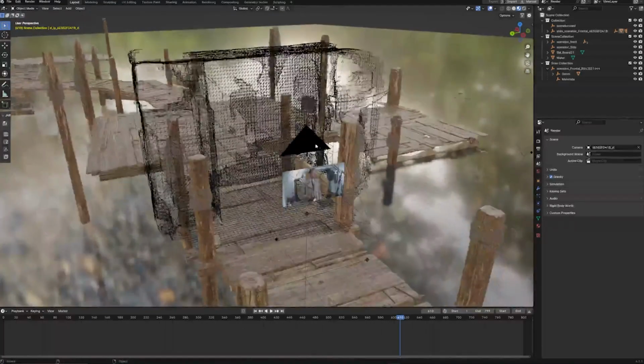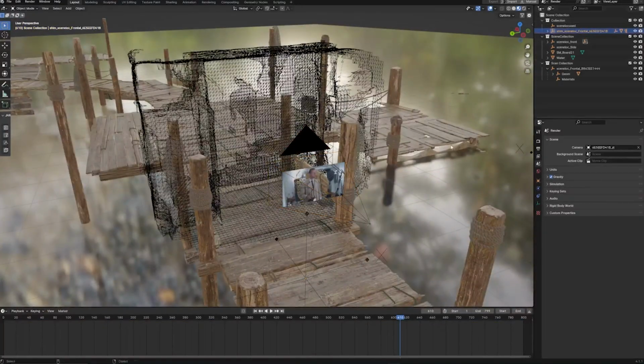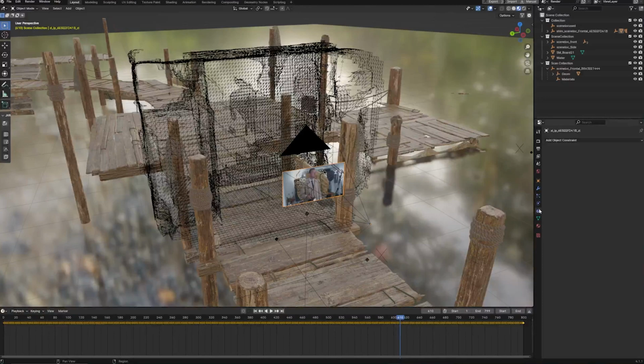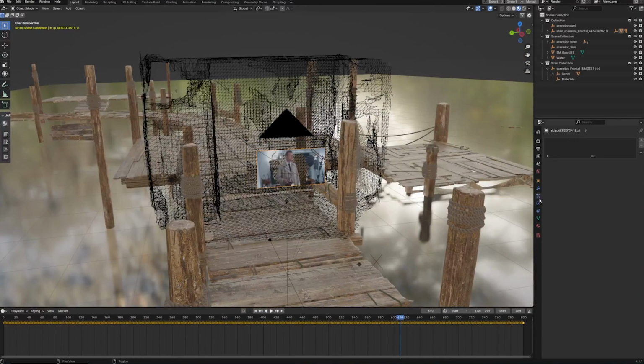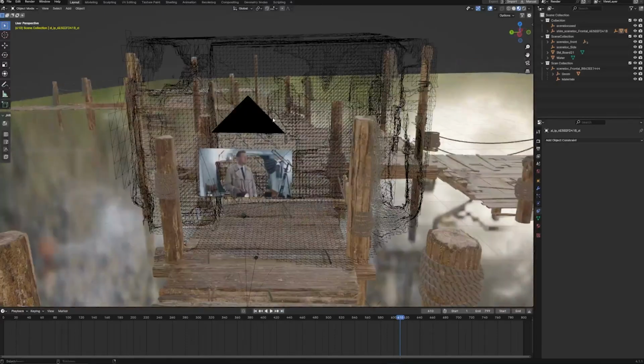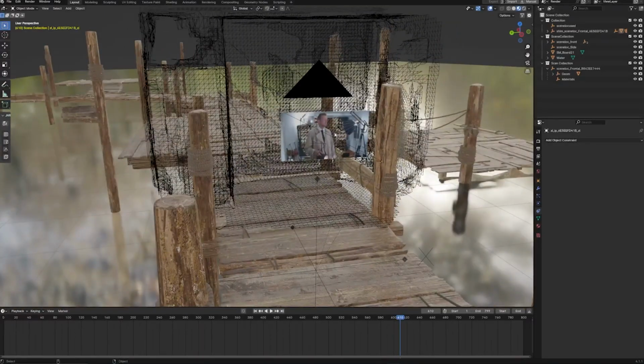And the most important feature is that our camera and our image is parented to an empty object, so we can scale this up and scale this down, we can move it through space, and because of this we can better control how we want to position our image sequence inside of our 3D scene, and this is pretty handy. And the most important question is, how can we transform this into our real 3D scene?